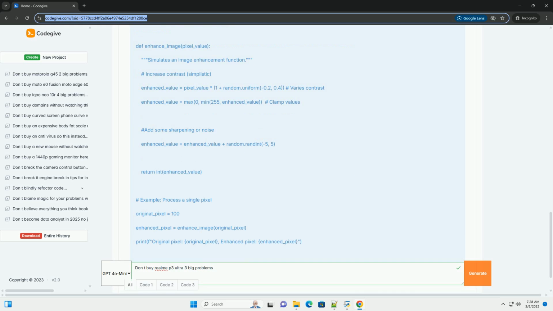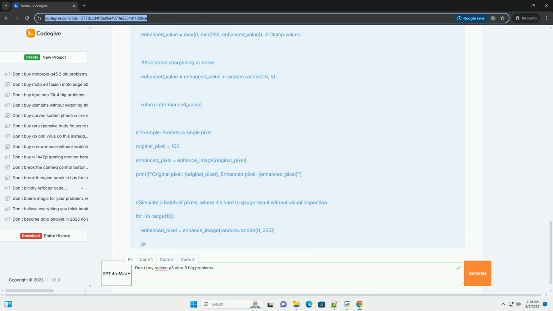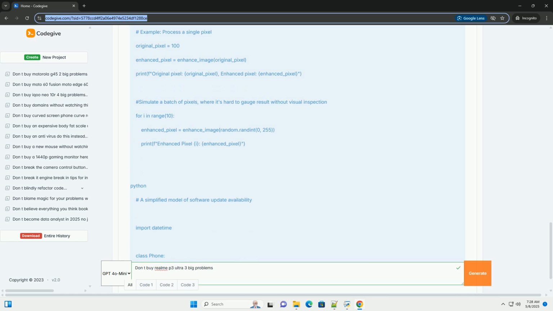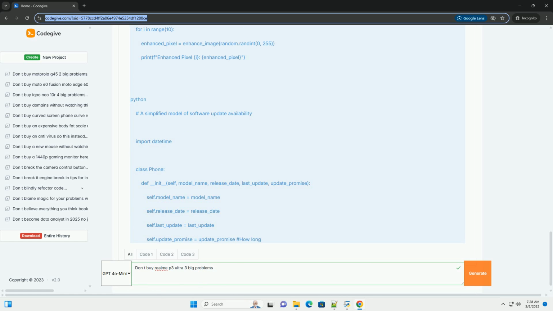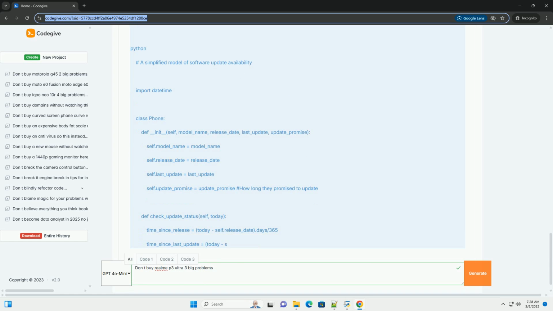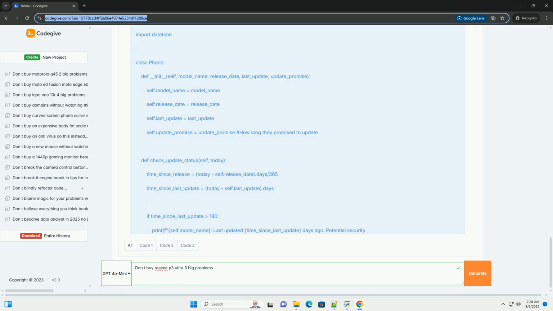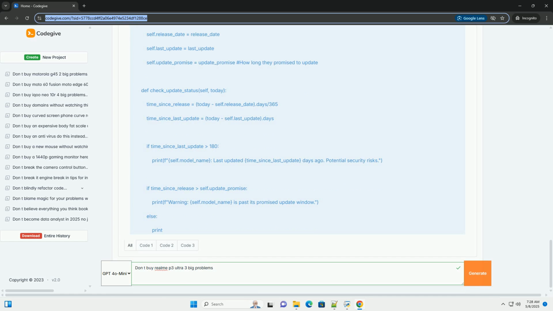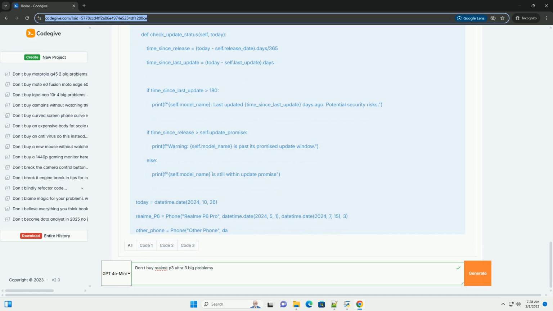Here's a breakdown of 3 potential big problems with the Realme P6 Pro, along with explanations and code-like examples to illustrate the issues. Problem 1, software optimization and potential bloatware, the resource hog issue. The core issue: while Realme UI, based on Android, is generally feature-rich, it can sometimes suffer from optimization issues. This can manifest as occasional lag, stutters, or less than ideal battery life compared to devices with leaner software.